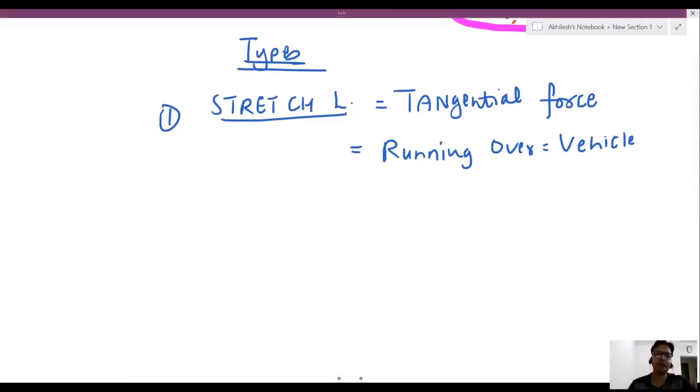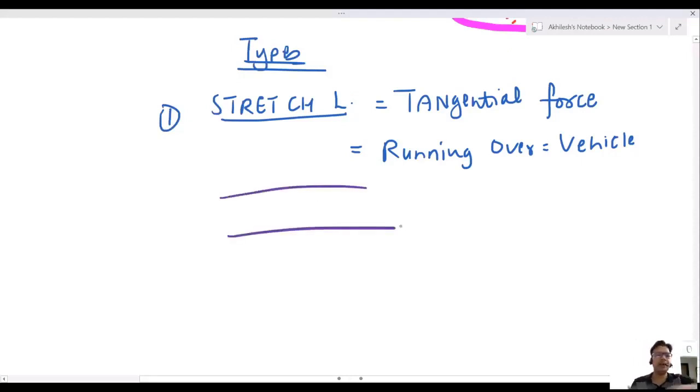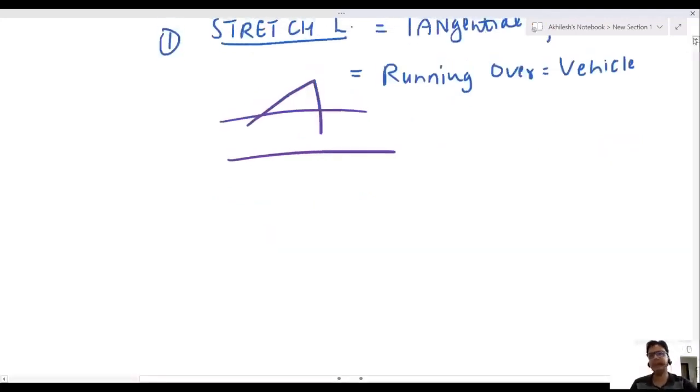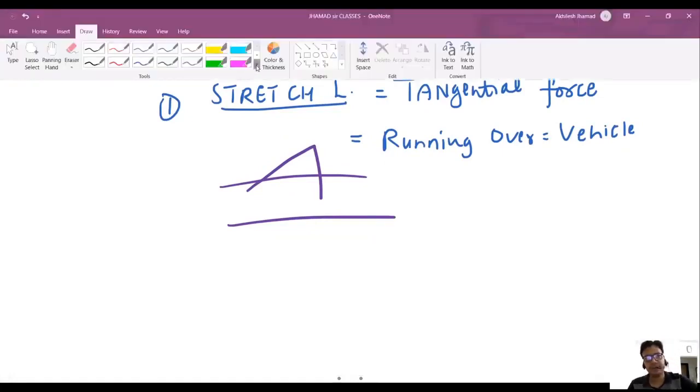Sir, if you see, the skin is stretched like this when running over by motor vehicle. If skin is overstretched, that is a stretch laceration. This is tangential force causing stretch laceration, overstretching of the skin.